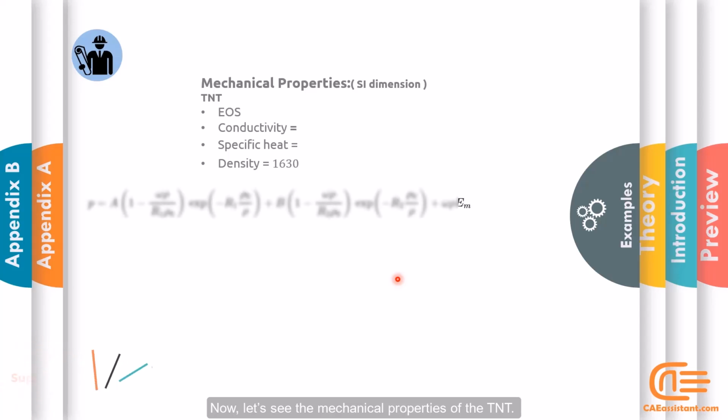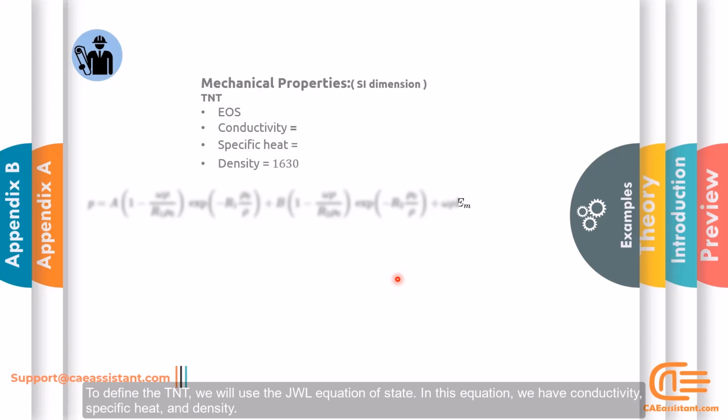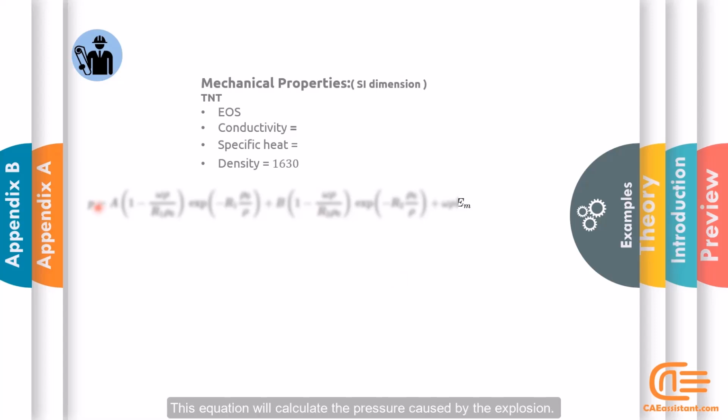Now let's see the mechanical properties of the TNT. To define the TNT, we will use the JWL equation of state. In this equation, we have conductivity, specific heat, and density. This equation will calculate the pressure caused by the explosion.